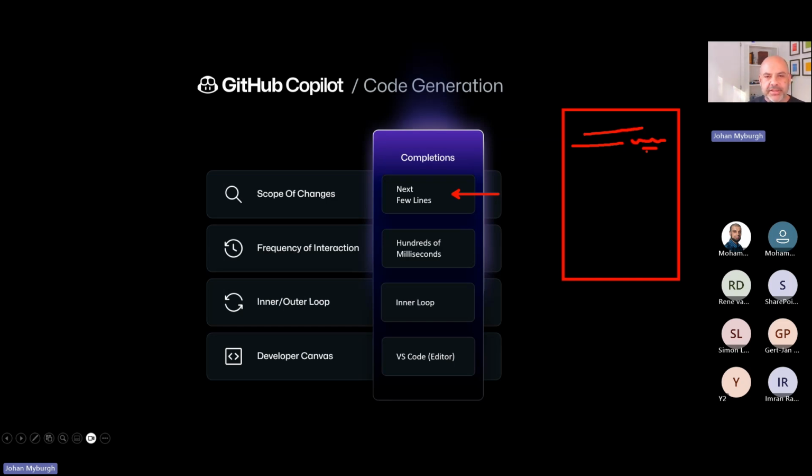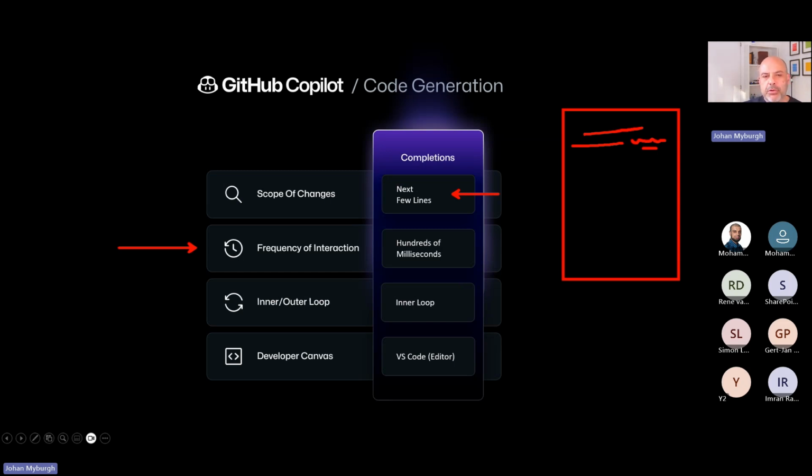You will see here that the frequency of interaction the models have with your code interface is hundreds of milliseconds. Every couple of milliseconds, it's looking, validating, and checking what it is doing.